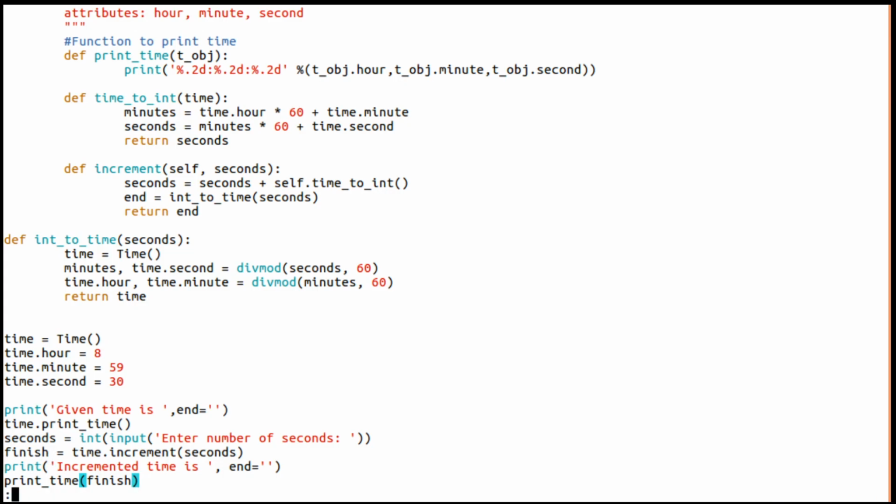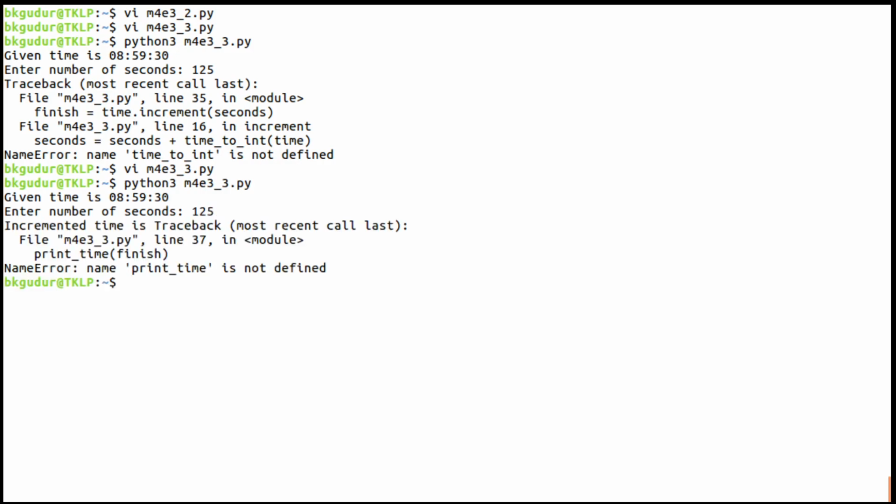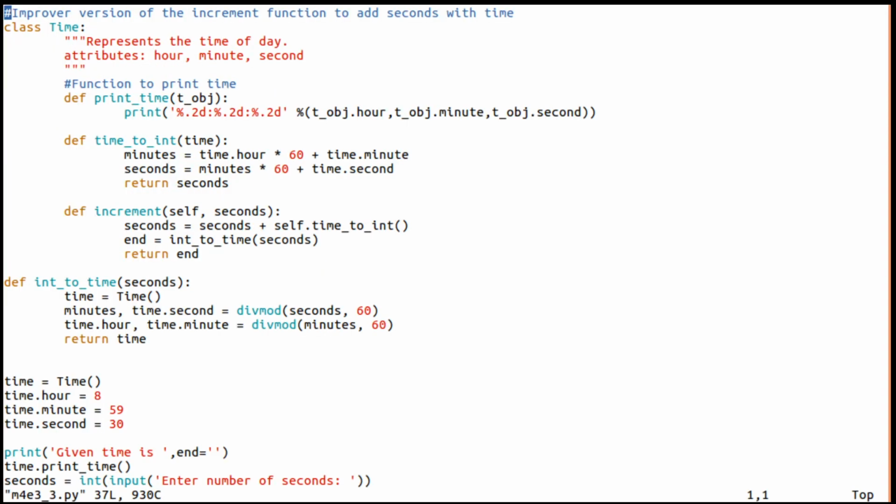Now if we execute this, 125, oh, one more thing, print underscore time. All function calls I should convert to method calls. This is what happens when we are doing everything mechanically, we will forget to convert some function call to a method call. So where is that?